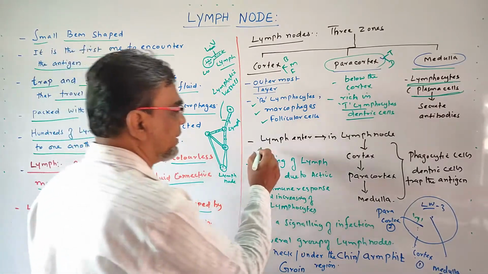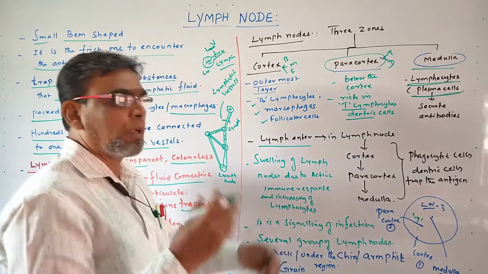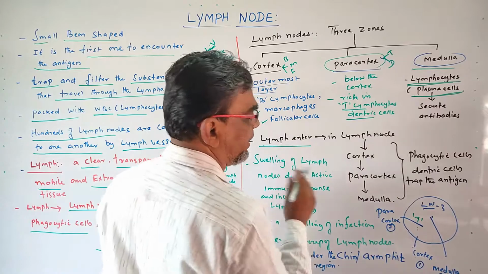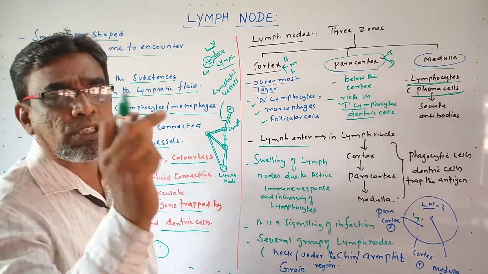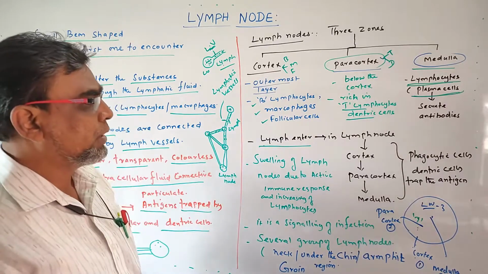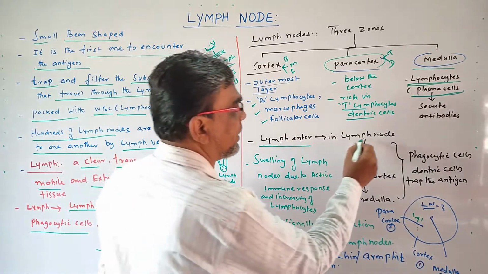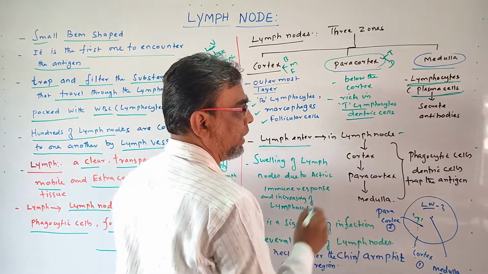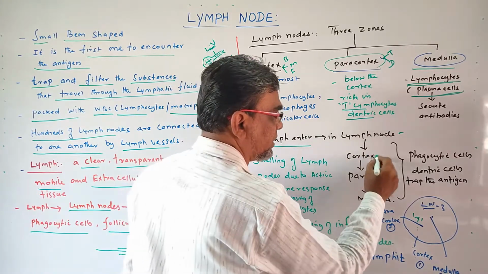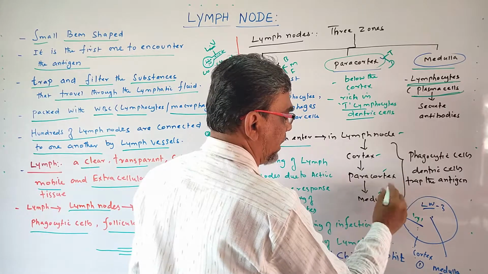Okay, so lymph enters first. What is the mechanism going on? What is lymph? A colorless, clear, transparent, extracellular connective tissue fluid. This fluid enters into the lymph nodes. First step: lymph enters the lymph nodes. In the lymph nodes, there is cortex, paracortex and medulla.